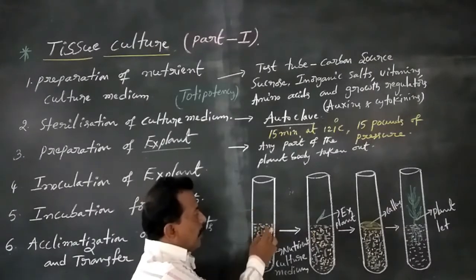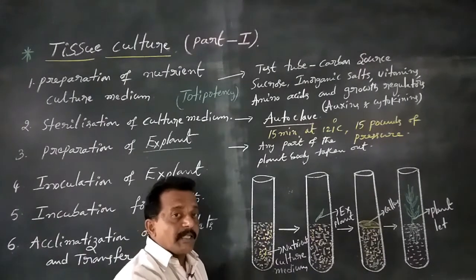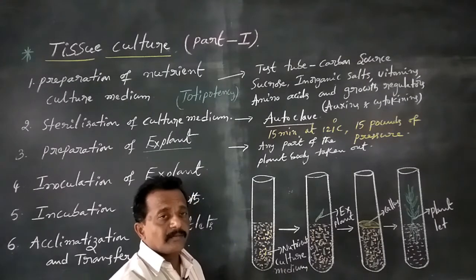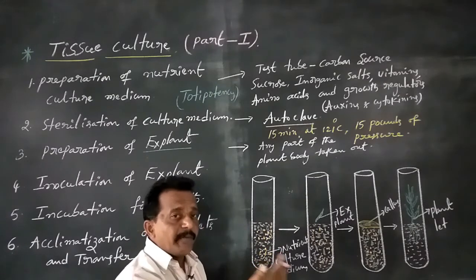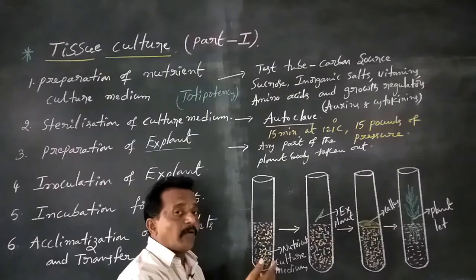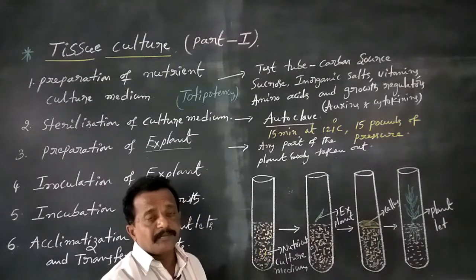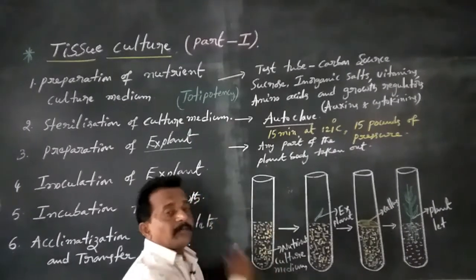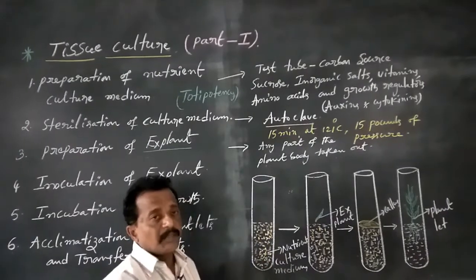Already one test tube contains sufficient nutrient culture medium. This culture medium also contains sucrose, inorganic salts, vitamins, amino acids and growth regulators. At this time some microorganisms may be attracted to the culture medium. So the test tube of culture medium is carried out for a sterilization process called autoclave. In the autoclave the microorganisms are killed.